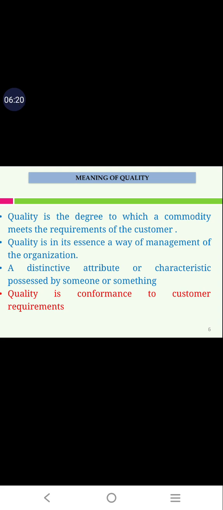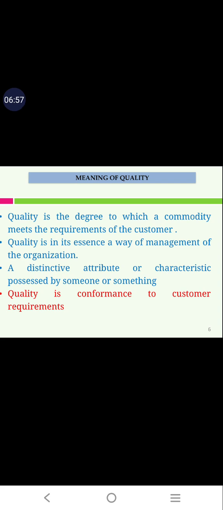So what do you mean by quality? Quality is nothing but, if the product which they have developed meets the requirements of the customer, then you call it a quality product. Commodity is nothing but a product. For example, take a bicycle. What is the purpose of a bicycle? A bicycle is to travel. If it is meeting that requirement, then you can say that product is a quality product.